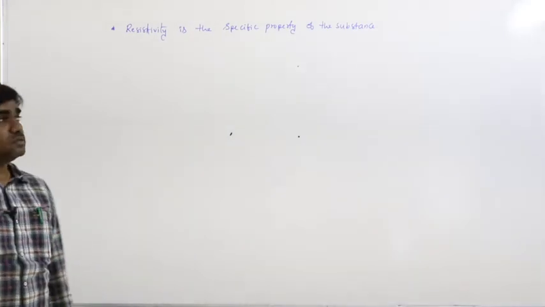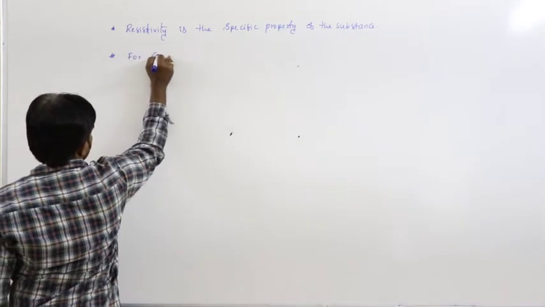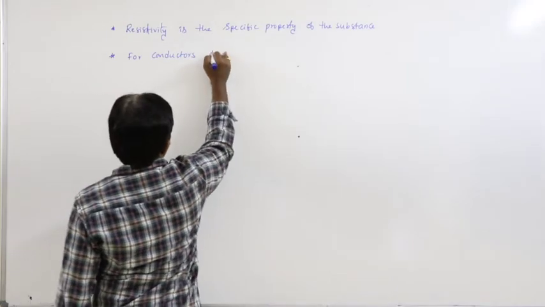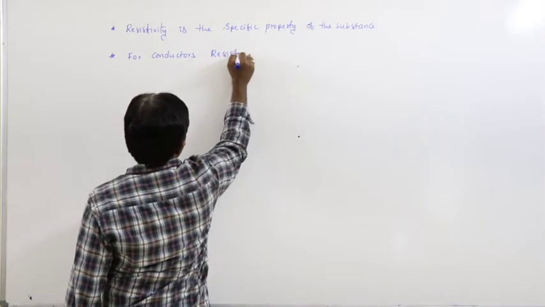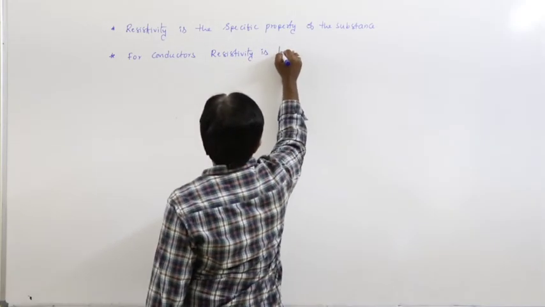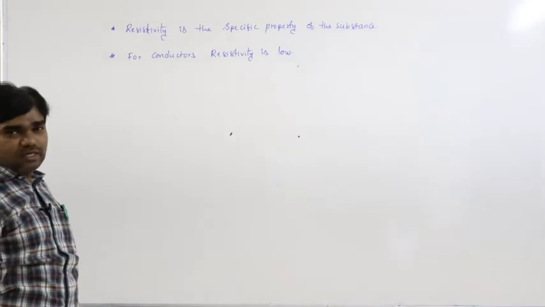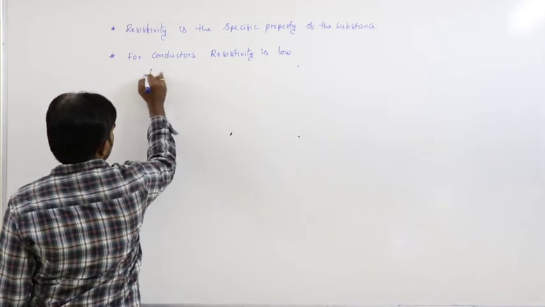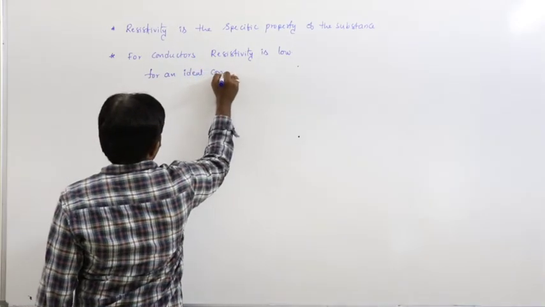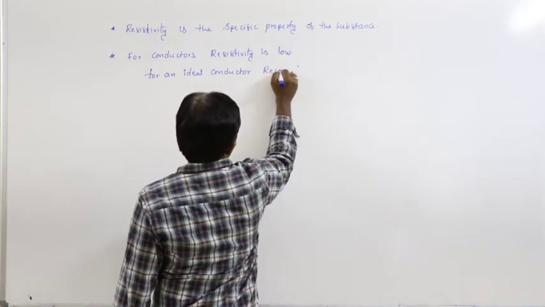For conductors, the resistivity is low. For an ideal conductor, the resistivity is 0.